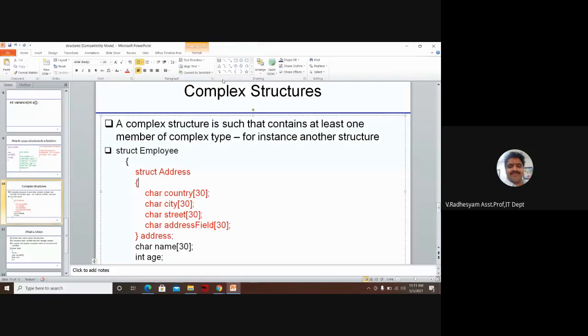Like a book, an employee also has some. Employee always has some name. Employee age also exists. Employee address also is important.